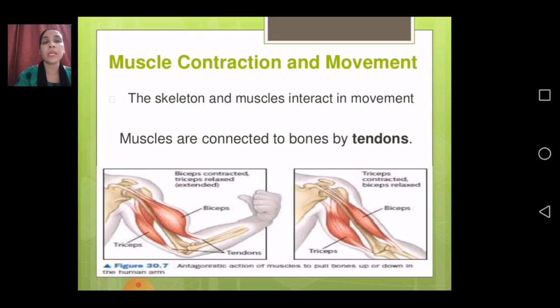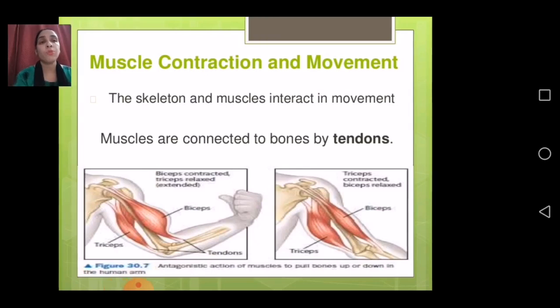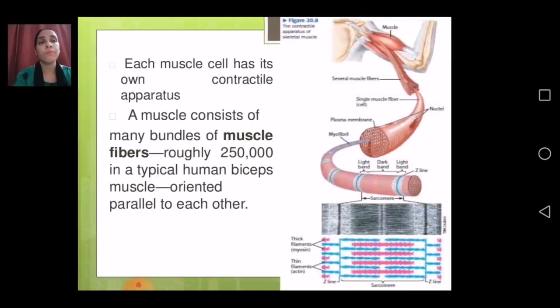Muscles are connected to bones by tendons. Muscle fibers are roughly 250,000 in a typical human bicep muscle, oriented parallel to each other. They are placed parallel to each other. So that is quite clear to you all.